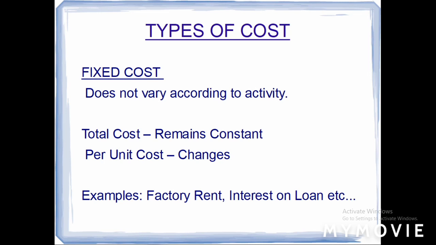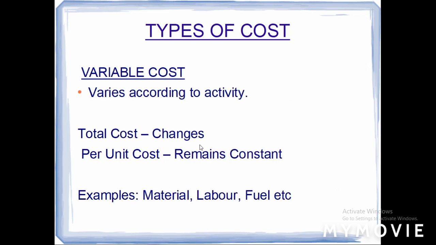Likewise, if you produce 10,000 units, then your factory rent per unit is going to get reduced to 1 rupee per unit. Therefore, when you produce in large, your per unit cost of fixed cost is going to get reduced. So your per unit cost will change, but the total cost will not.